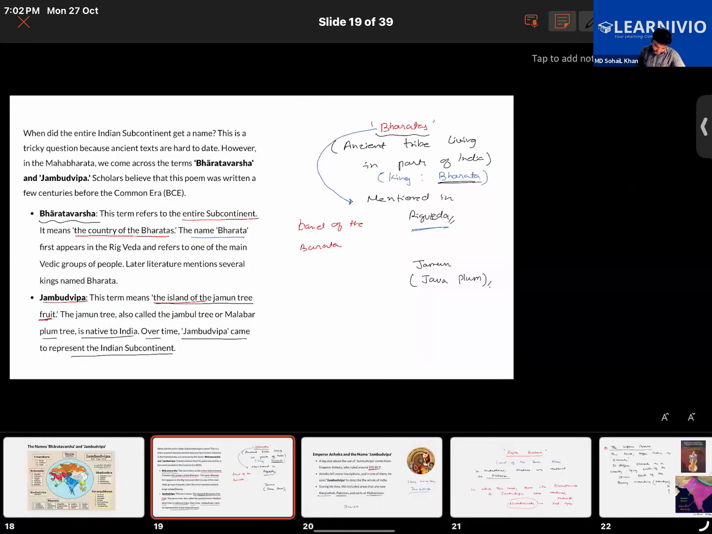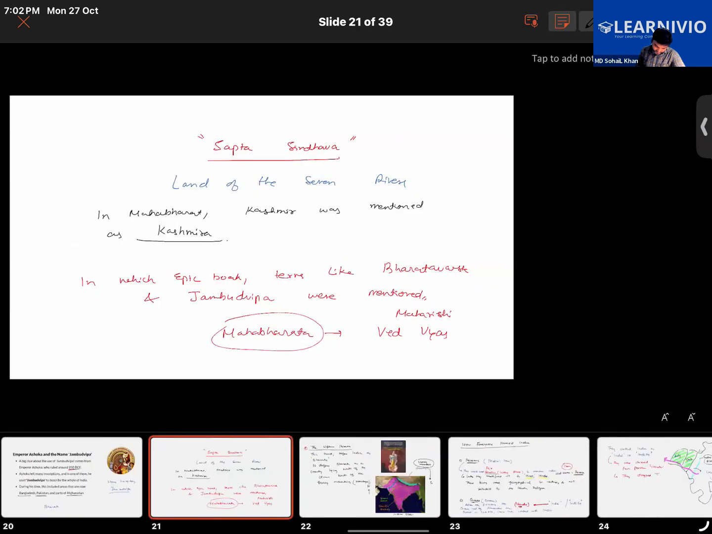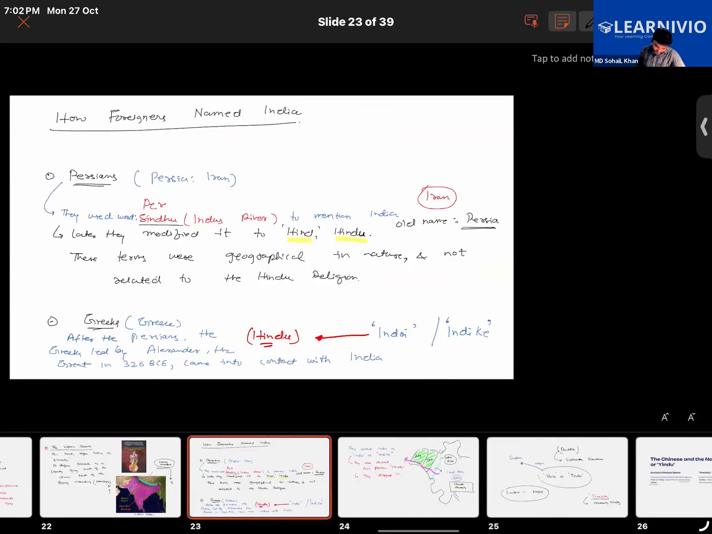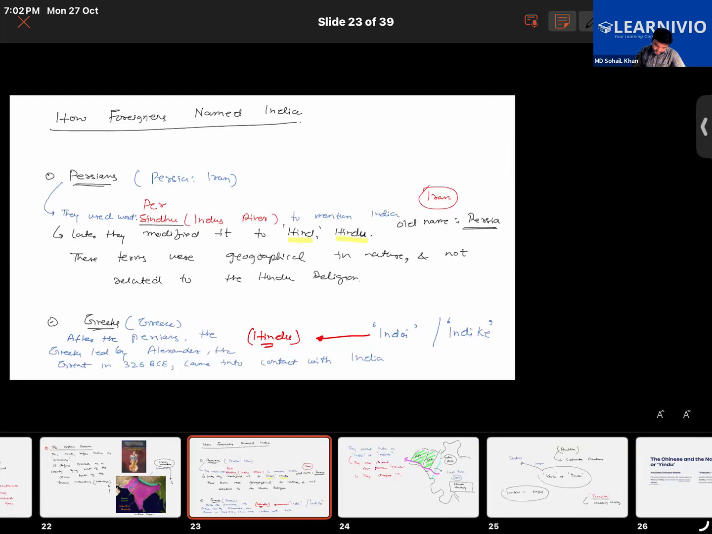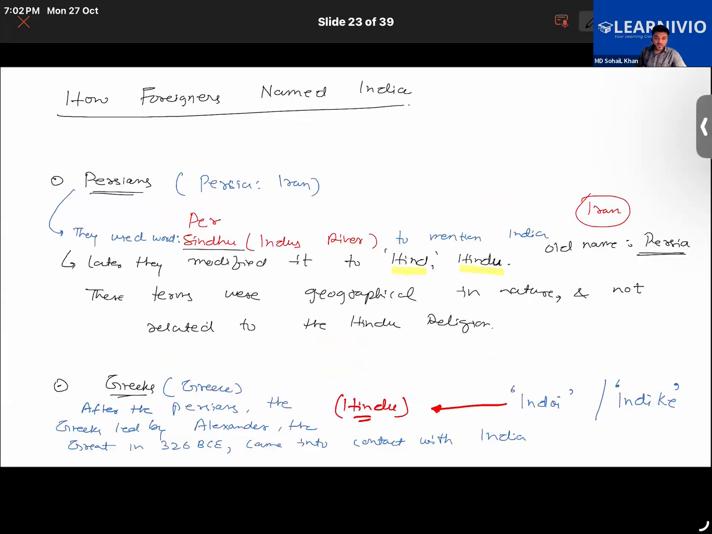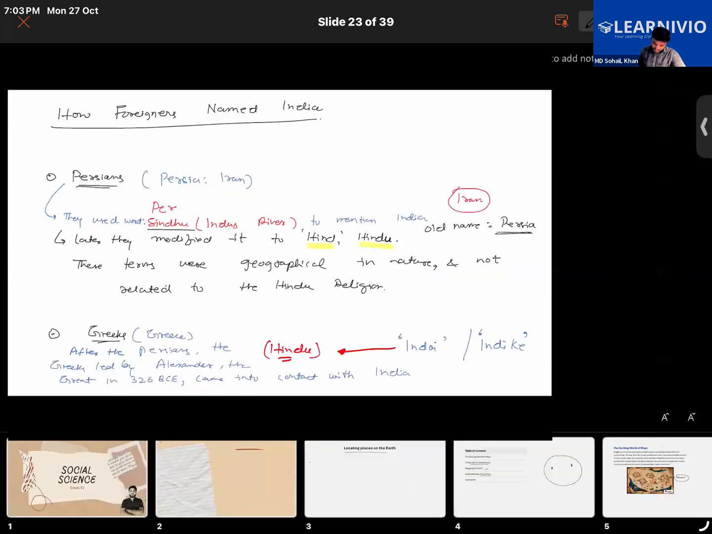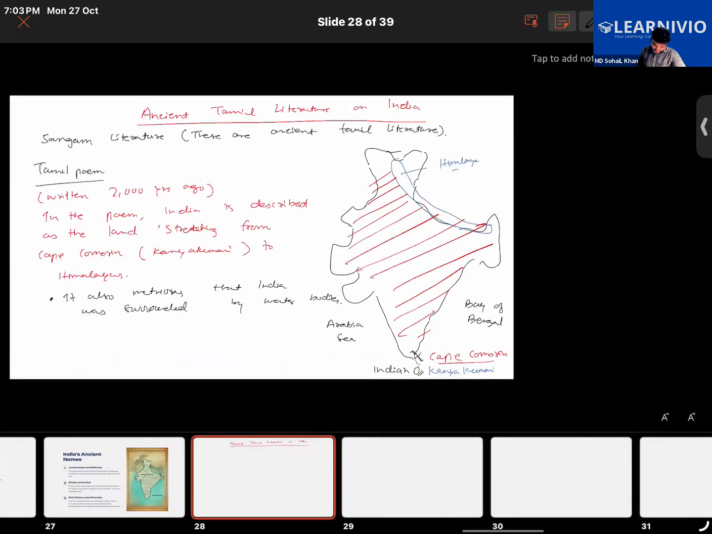One second. Let me get you to that slide. You will be able to recall that. See, about the Persians, what I have told you, right? So they were using the word Sindhu to mention India. Later modified it to Hind and Hindu. Right, now getting it. Okay.